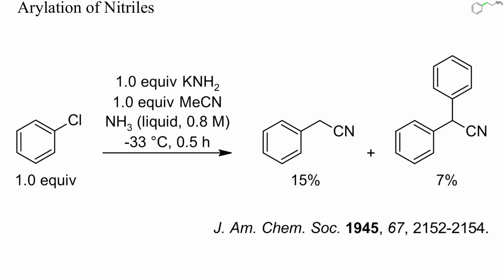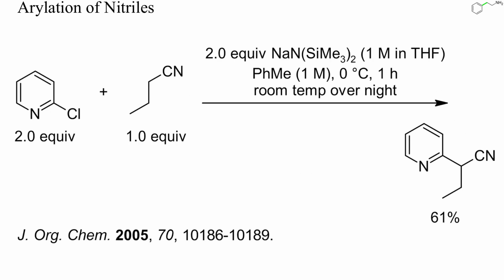As an alternative to electrophilic aminoethylations, nucleophilic aminoethylations can for instance be achieved by arylating a metallated nitrile. Reduction would then yield phenethylamines. In this example, acetonitrile was phenylated with chlorobenzene and potassium amide in liquid ammonia. A mixture of two arylated acetonitriles was obtained in low yield.